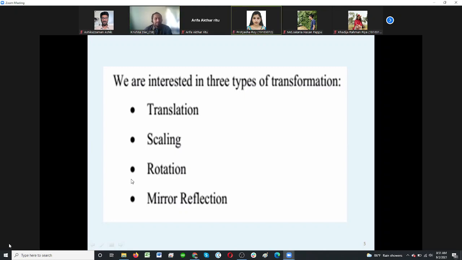Yes, sir. You can rotate in both sides. Even you yourself can rotate from left to right or right to left, in a circular mode. So that mode or the way of that rotation, do you have some way for identification? We don't say left to right or right to left. Is there any standard way that we can identify which way we are rotating?